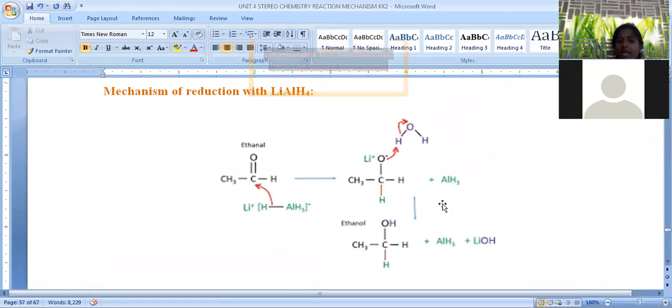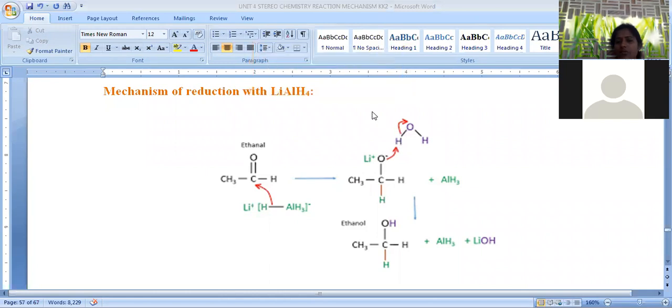Now let us see the mechanism involved in this reaction. Mechanism in the sense, we already know aluminium is surrounded by 4 hydrogens. That hydrogen is released in the form of H minus, the hydride ion. That hydride ion is attached to the carbon. When the hydride ion is attached to the carbon atom, this pi bond is shifted towards oxygen. When the pi bond shifts to oxygen, it is converted into O minus. Now O minus is attached with AlH3 ion.